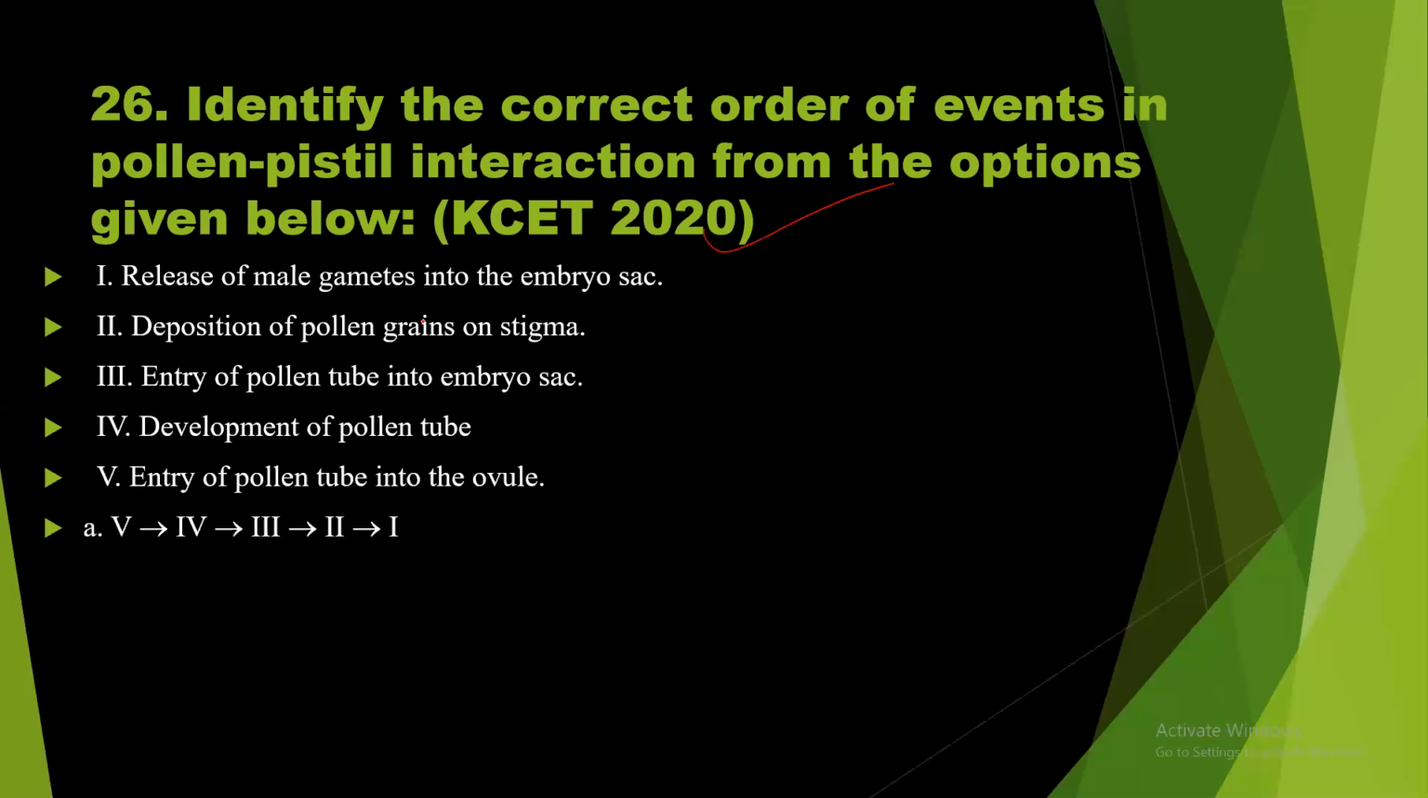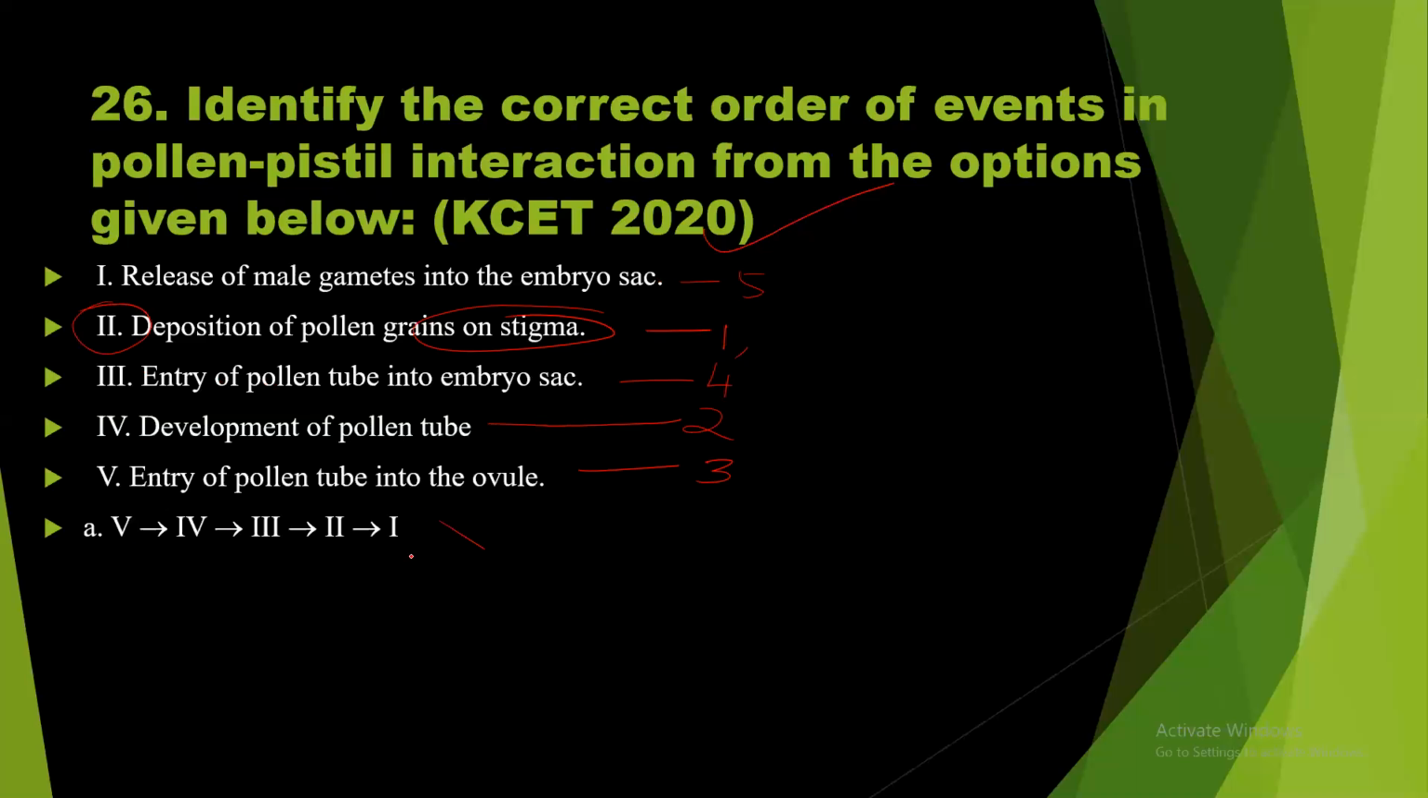So here, deposition of pollen grain on the stigma should be in the first position. And after the deposition of pollen grain on the stigma, then what happens? Development of pollen tube. So this should be in the second place. Then after that, entry of pollen tube into the ovule. It should be at the third position. And then entry of pollen tube into the embryo sac. So this should be in the fourth position. And this is in the fifth position. So 2 should be at the beginning.